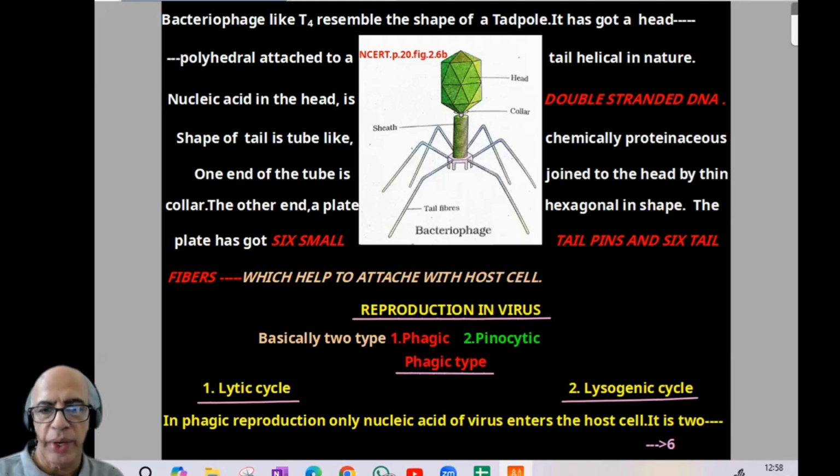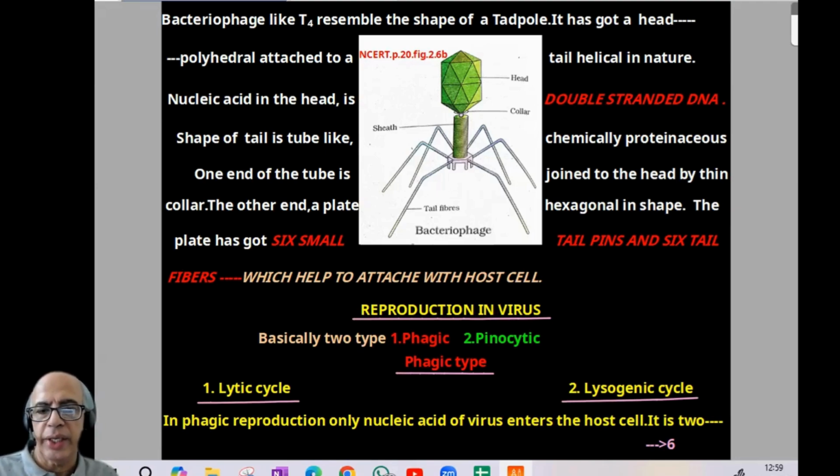Now comes reproduction of virus. When we come to reproduction of virus, basically 2 types: phagic type and pinocytic type. Phagic type is again divided into 2, lytic cycle and lysogenic cycle. So what is meant by phagic reproduction? In phagic reproduction, only the nucleic acid of the virus enters into the host cell. It is 2 types, lytic cycle and lysogenic cycle.